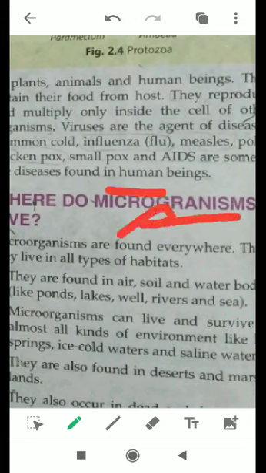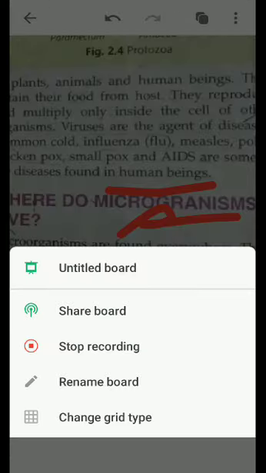These are the types of microorganisms which we studied today. Okay, in the next class we're going to see the harmful and useful microorganisms.